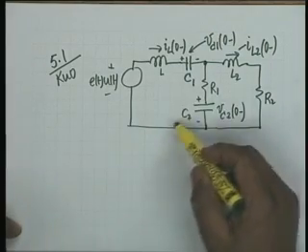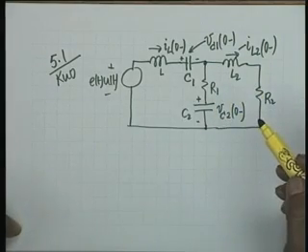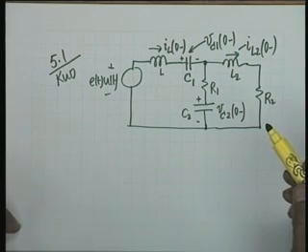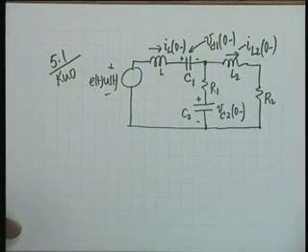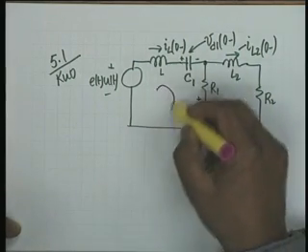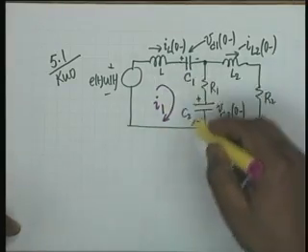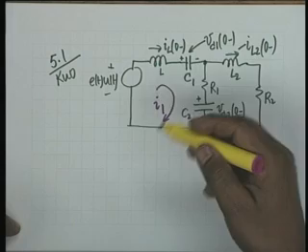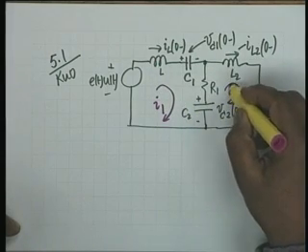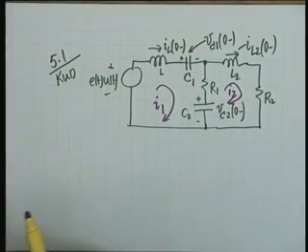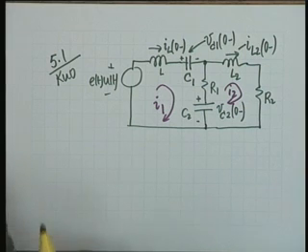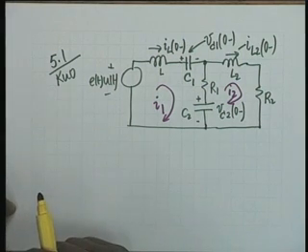Two mesh equations shall be required, and you can say the first mesh equation contains I1, a hypothetical circulating current, and the second mesh equation contains the circulating current I2.